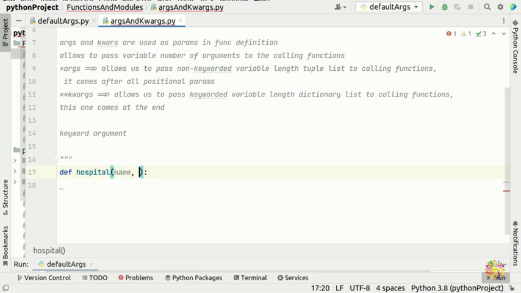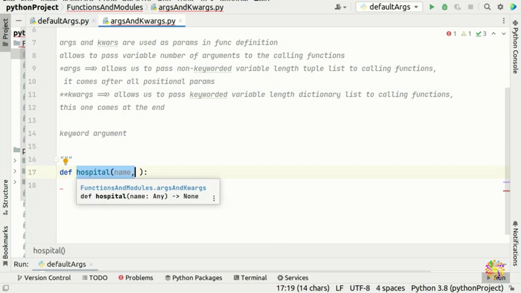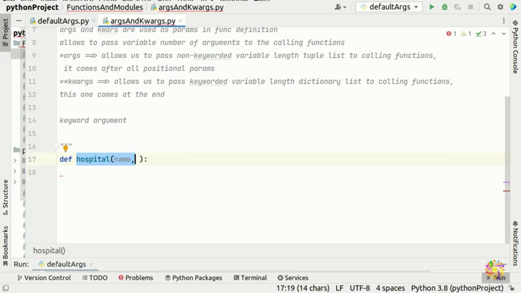What's the name of the hospital? Other than this, we don't know if it's a big hospital or small hospital, or if it has a patient area, or what this hospital is about, private hospital, public hospital, any hospital. We don't know at the moment, because we are just making a function, and we know just a name.